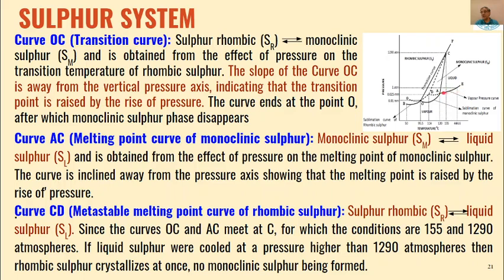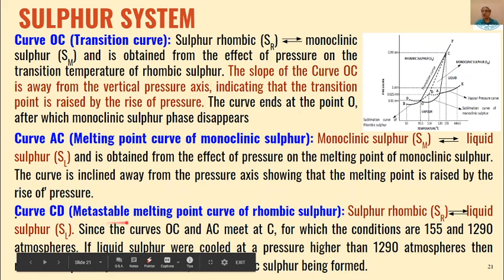Beyond this, we will have liquid, and by decreasing the temperature, we will have rhombic sulfur. So here we will have monoclinic sulfur and liquid sulfur equilibrium at A and C. So this will give us the effect of pressure on melting point of monoclinic sulfur.